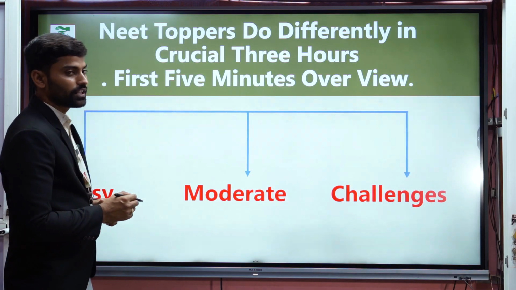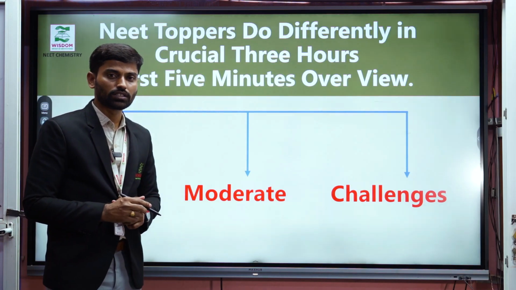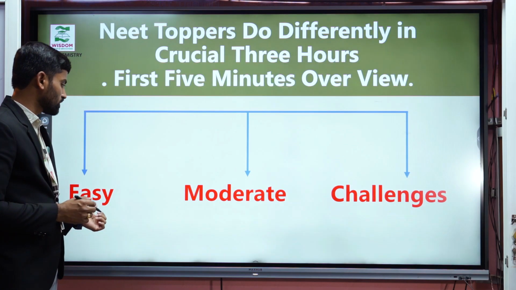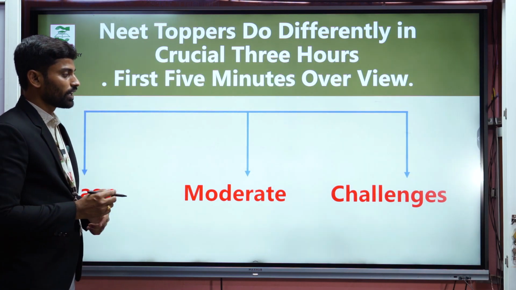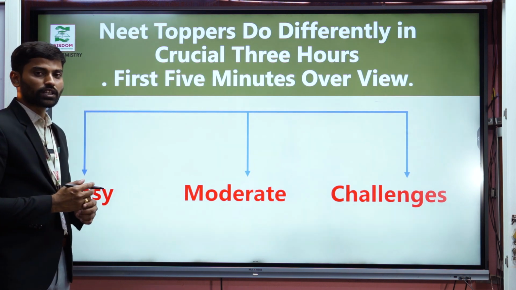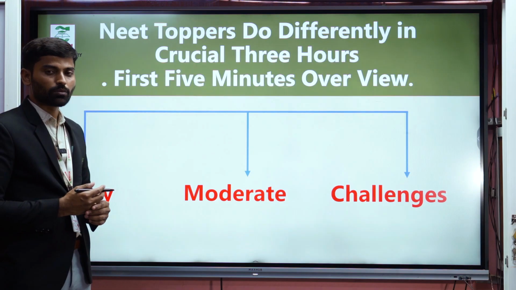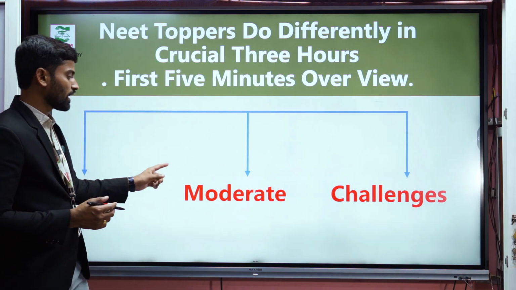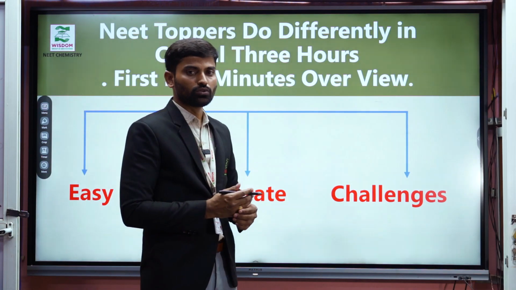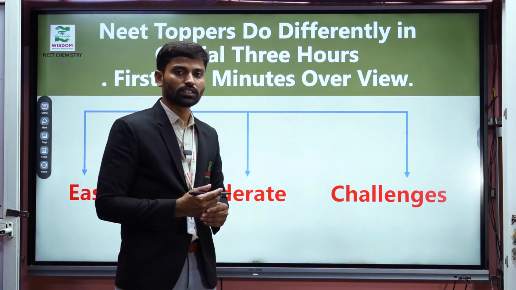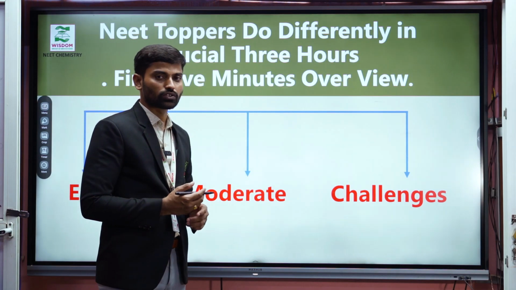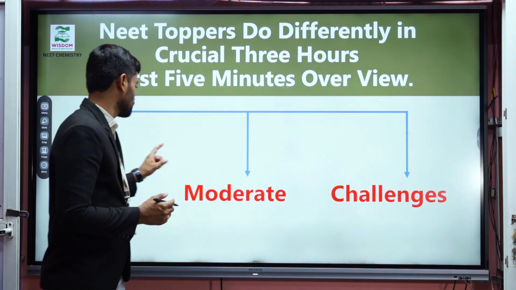And next one, NEET toppers do things differently in the crucial 3 hours. They solve the easy questions first, next the moderate questions, and then the challenging questions. If you solve the easy questions first, you get more confidence and you can also save time. In the second round you solve the moderate questions, and the challenging ones are the lengthy questions that take 2 or 3 minutes. Only in the last round should you solve the challenging type questions.